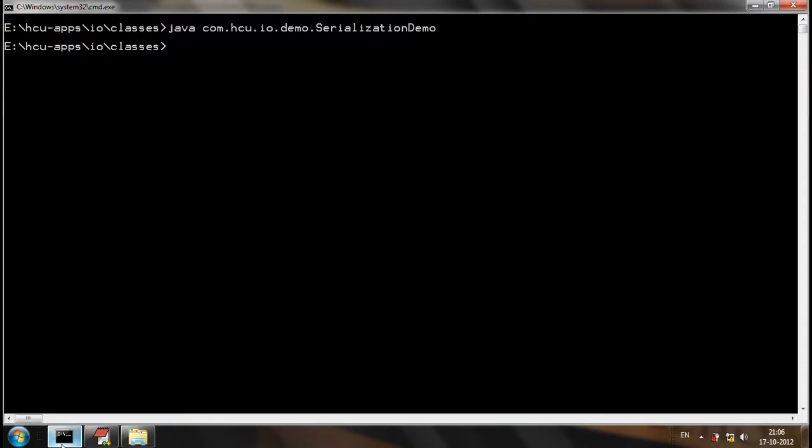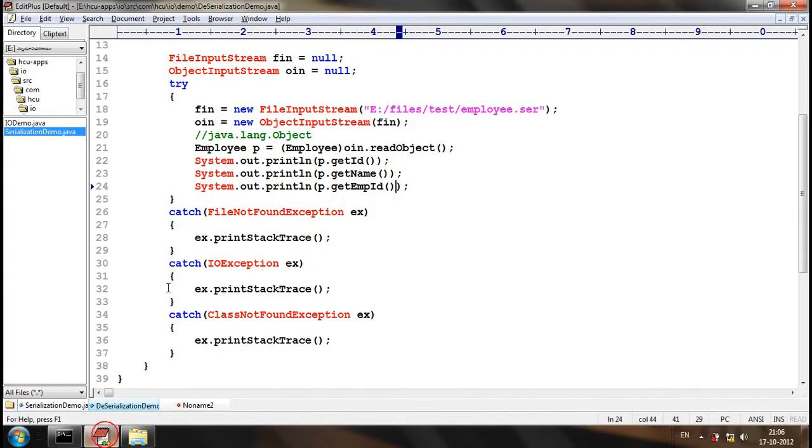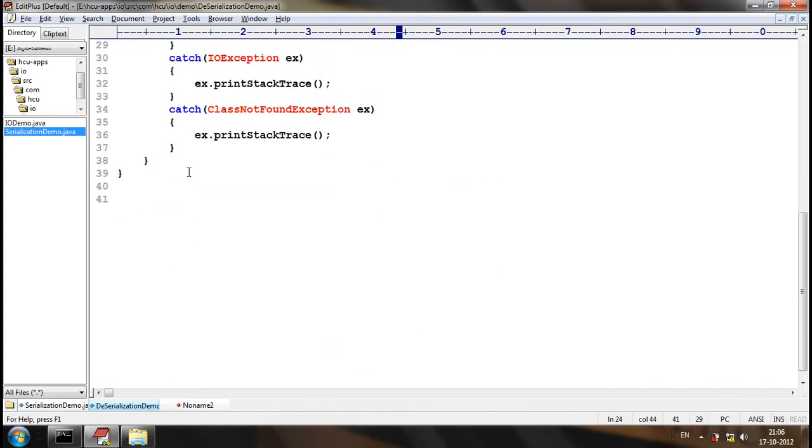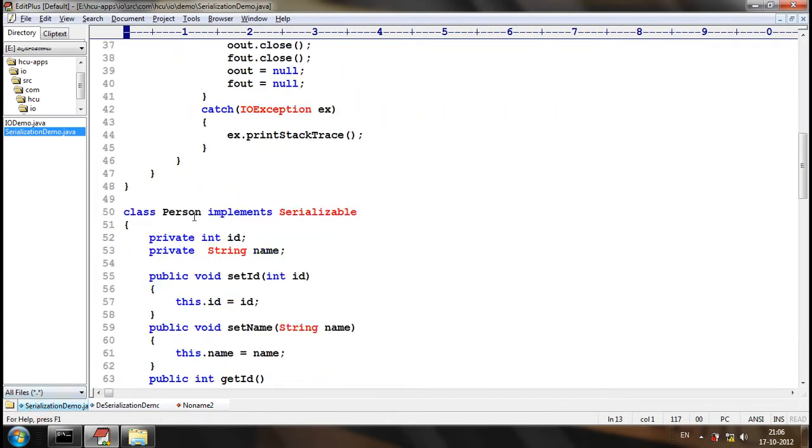Now, let me try to execute the deserialization demo. Is that the information that we have serialized? Yes or no? Yes. So, if a class is serializable, then all the corresponding subclasses will be automatically serializable.